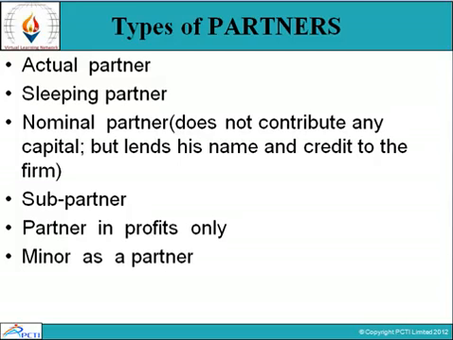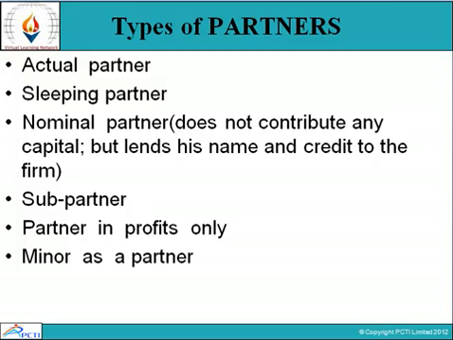Sub-partners. When a partner agrees to share the profit derived from the firm with a third person, the third person is known as a sub-partner. A sub-partner is in no way connected with the firm. He has no right against the firm, nor does he carry any liability for the debts of the firm.